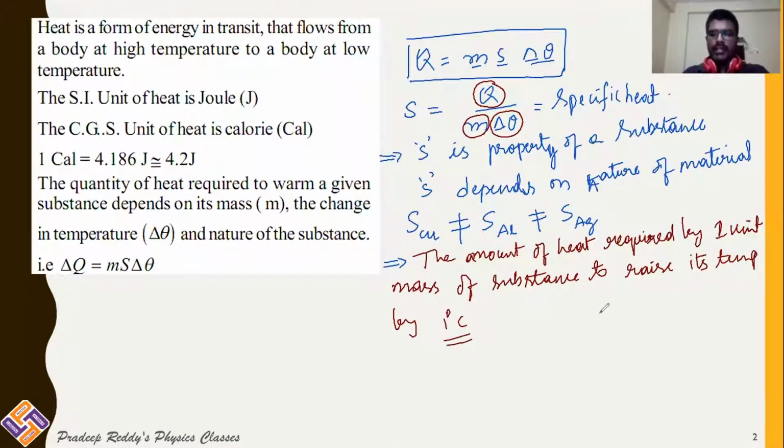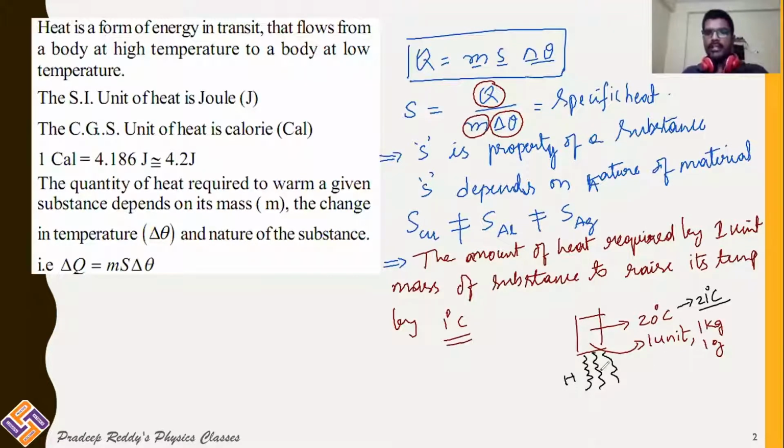Suppose you are considering a substance. This substance is at 20 degrees Celsius and you are taking 1 unit mass. 1 unit mass means it can be 1 kg or 1 gram. Its initial temperature is 20 degrees Celsius. You are providing some heat energy to this substance, and it is absorbed to raise its temperature to 21 degrees Celsius.